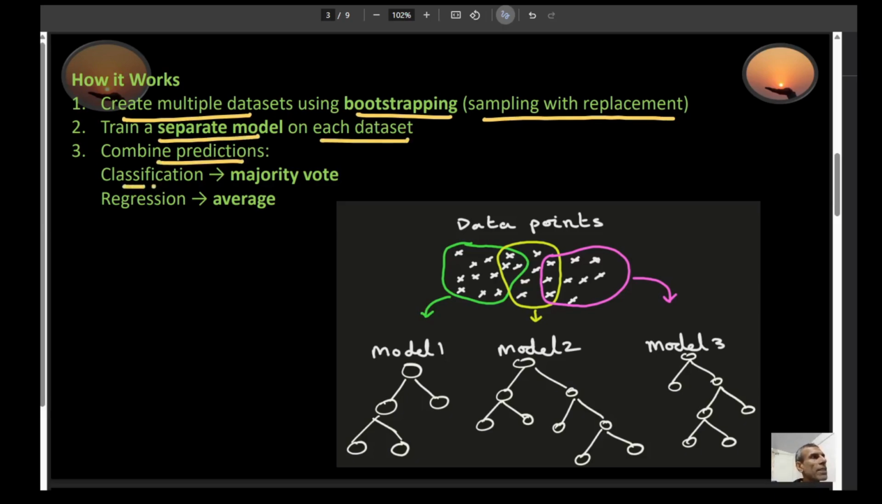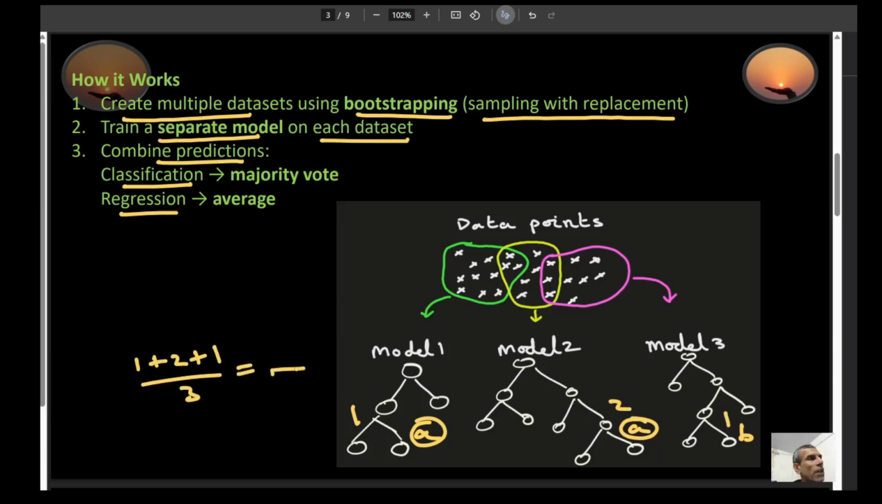If you're working with a classification problem, you're going to take the majority vote. For example, this one predicts apple, this one predicts apple, and this one predicts banana. So the majority would be apple. That would be your majority vote. On the other hand, if you're working with regression problems, you're going to take the average. So let's say this predicts 1, this predicts 2, and this one predicts 1. So the average is 1 plus 2 plus 1 divided by 3, and whatever the answer is, that's your average prediction right here. That's for a regression model.